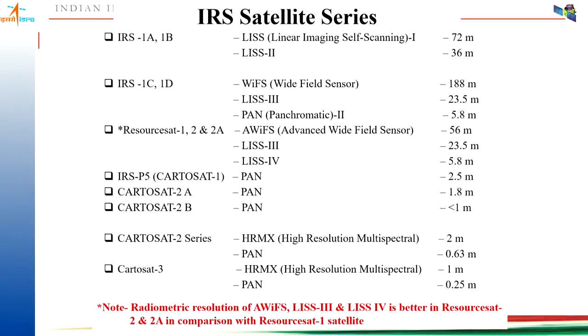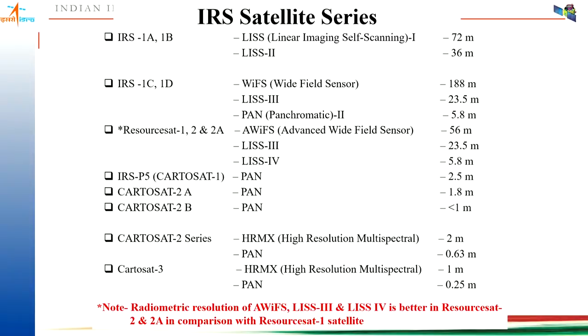Now this is the IRS satellite series spatial resolution. LISS-1 has 72-meter, LISS-2 is 36-meter, and Resourcesat 1, 2 and 2A have AWiFS, LISS-3 and LISS-4 sensors. But the difference between Resourcesat-1 and 2/2A is that the radiometric resolution is better in these two satellites than in Resourcesat-1.